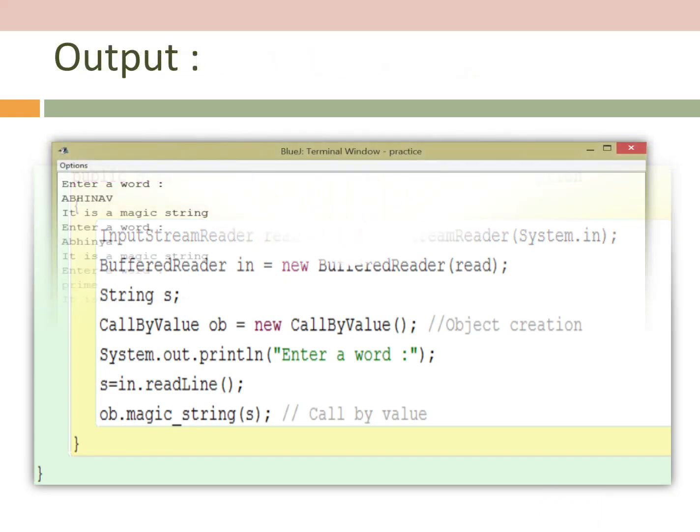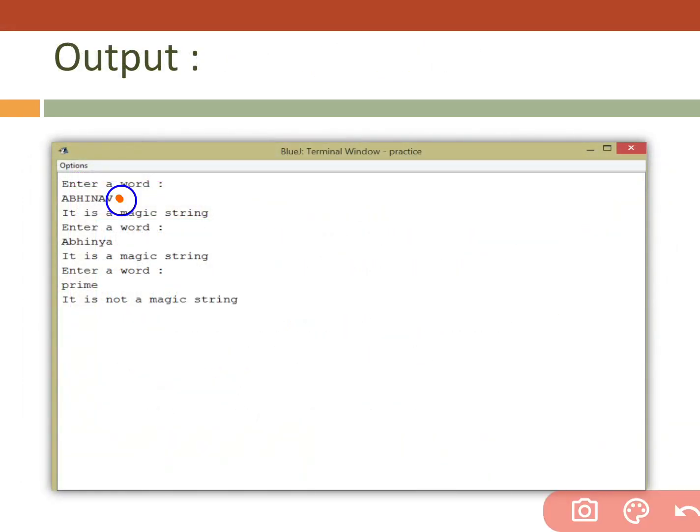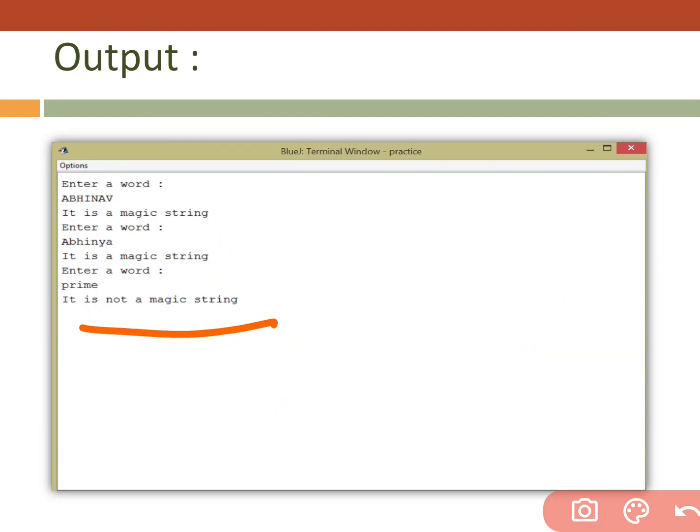And see, this is the function, and then see the output: abhinav. It is a magical string because of a b, a combination of a and b. And then see the next word, abhinya, again a b, alphabetical order. And then see the word prime, no combination is alphabetic, not a single combination contains alphabetical order. That's why it is not a magical string.